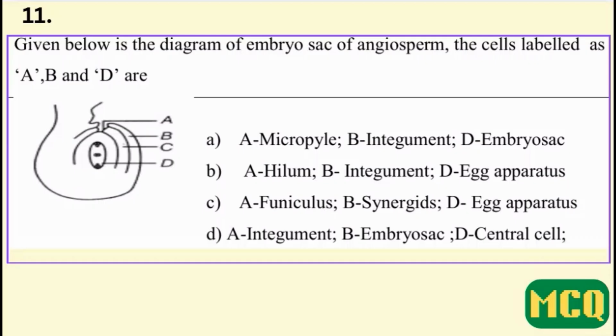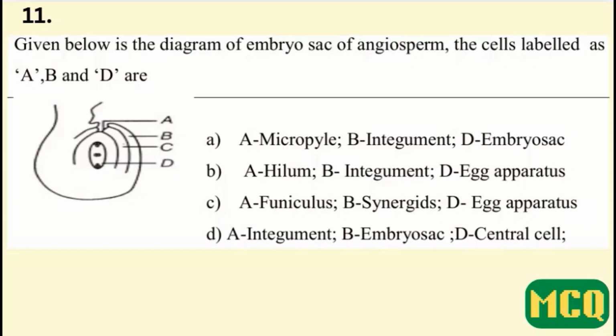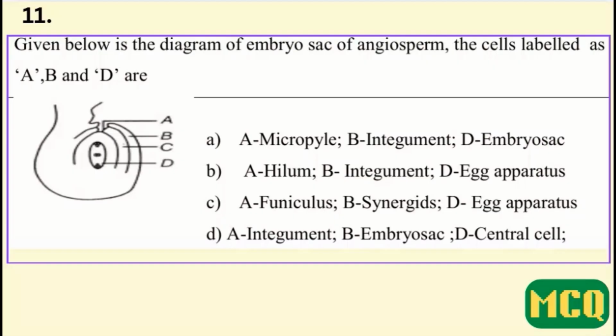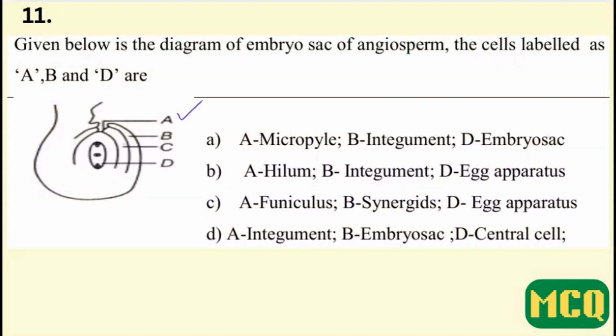Given below is a diagram of embryo sac of angiosperm. The cells labeled as A, B and D are which of the following? So option A says A is micropyle. Yeah, that's correct. A is micropyle. B is integument. That's also correct. D, embryo sac. That's also correct. So the option is supposed to be A.